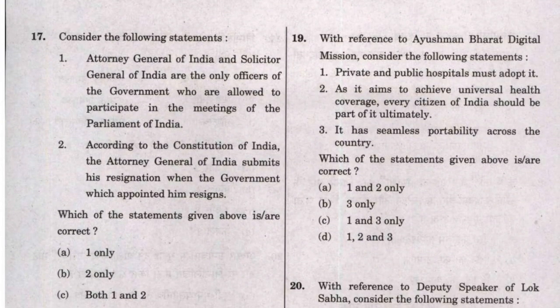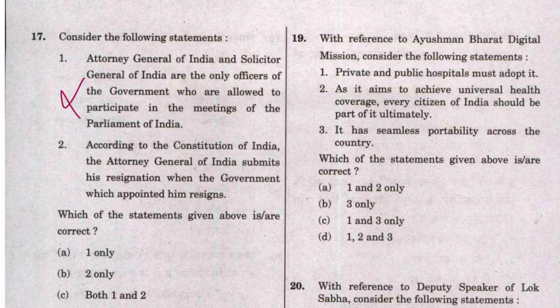Now if you read Lakshmikant carefully, you can solve this question also. But again, if you can't recall it properly, how can you solve it? So we know that the Attorney General is the law officer of the government, and he can also participate in parliamentary meetings. But the Solicitor General is only there for assisting him, so he is not supposed to get the privilege that the Attorney General gets. So we can take option 1 as incorrect.